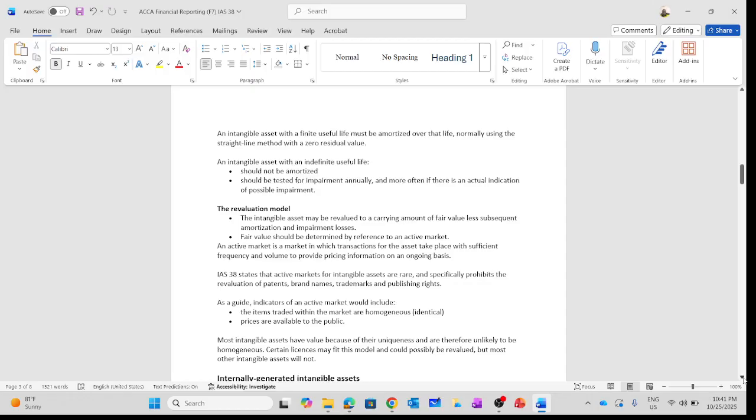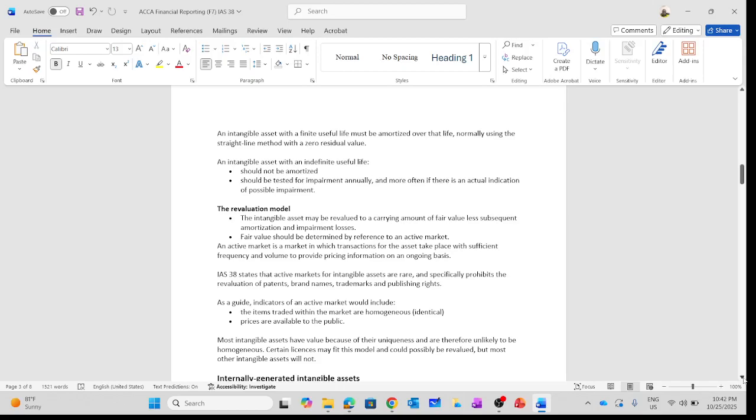Secondly, on an annual basis, we are going to do an impairment test. We are going to look out for indicators of impairment, the possible indicators of impairment. So these are the two things we need to consider when we are talking about intangible assets with an indefinite useful life. So note this point down.